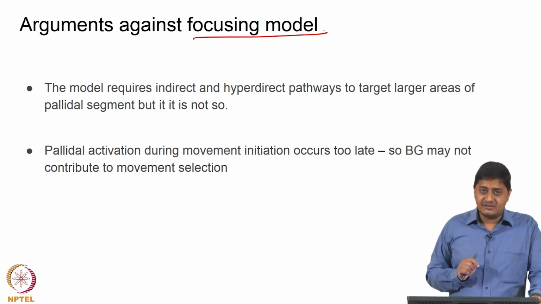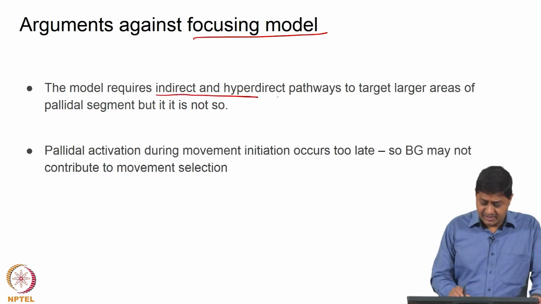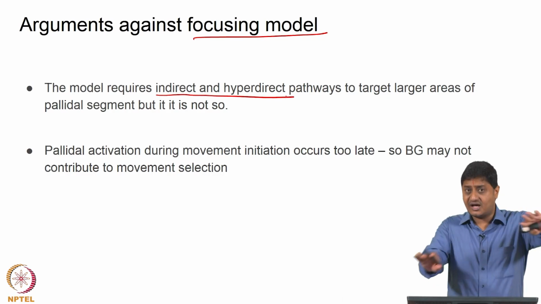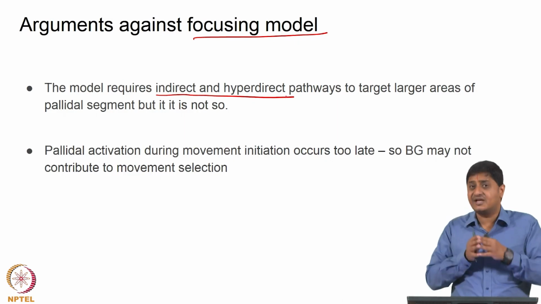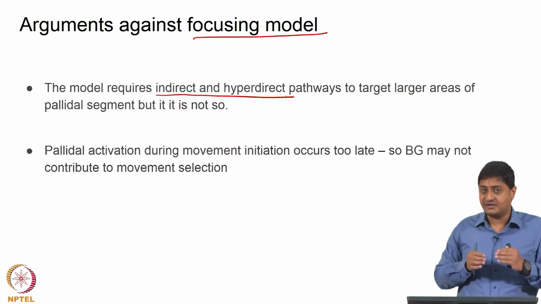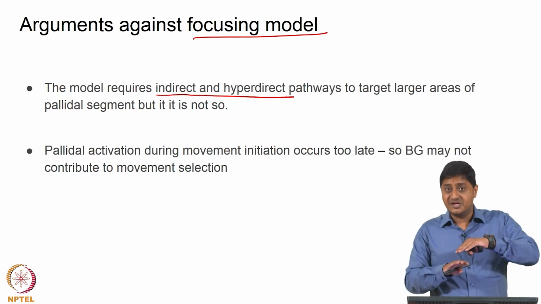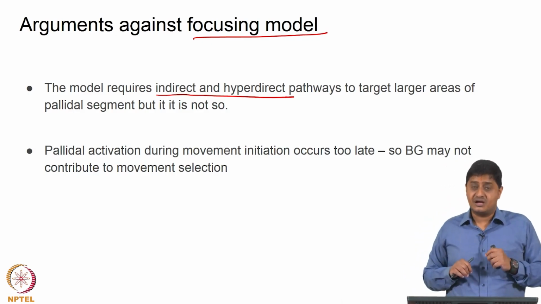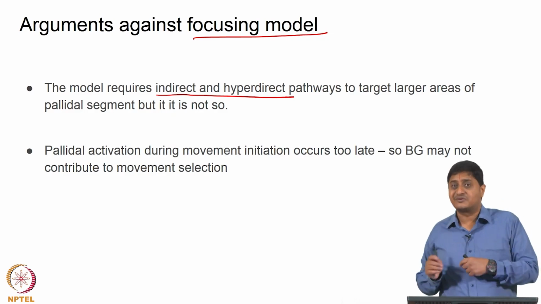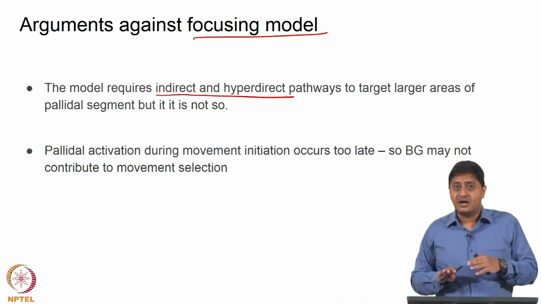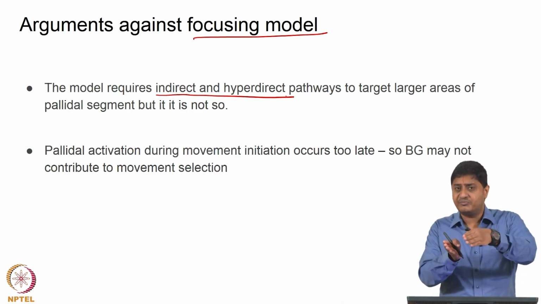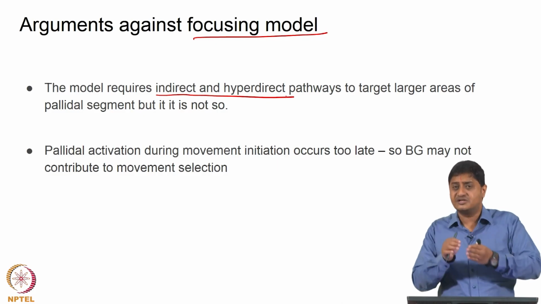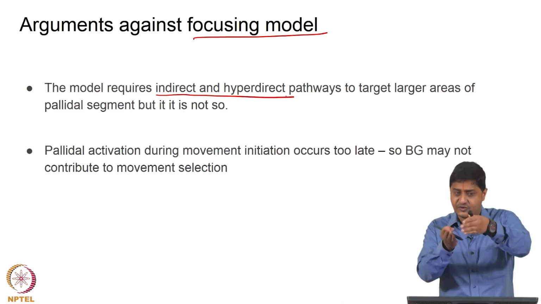But what is the anatomical requirement for this to happen? What it requires is that indirect and hyperdirect pathways should target a relatively larger area of the pallidal segment, whereas the direct pathway should focus on a specific area of the pallidal segment. This is what is focusing. Essentially the indirect pathway inhibits broadly a large area of the pallidal segment and the substantia nigra pars reticulata. The output nuclei are inhibited broadly, and a specific movement that needs to be performed or the specific circuit that needs to be used alone is activated. That is focusing.